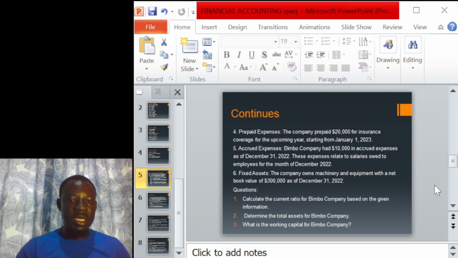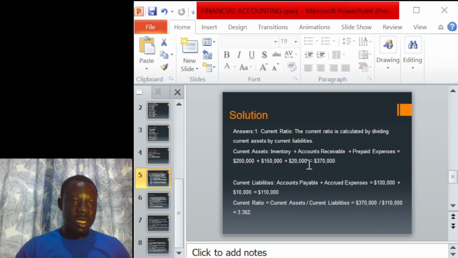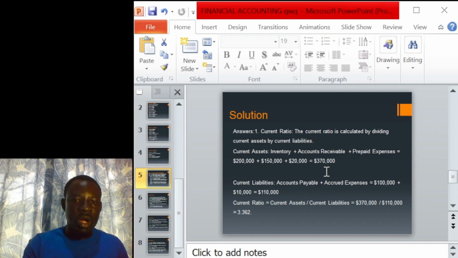So we combined the three current assets together: inventory plus account receivable plus prepaid expense, that is 200,000 plus 150,000 plus $20,000, equal to $370,000. From that, we identified our total current assets.